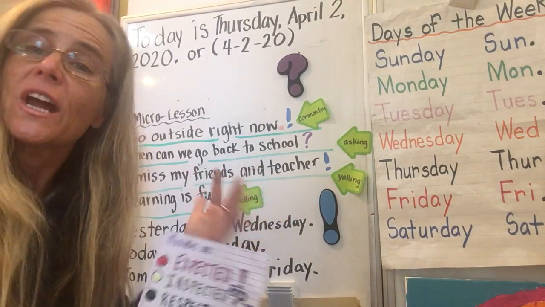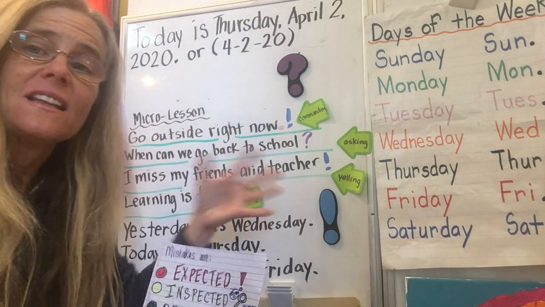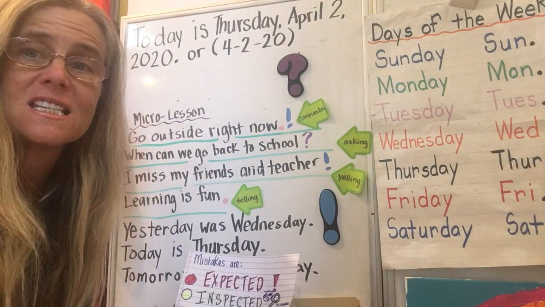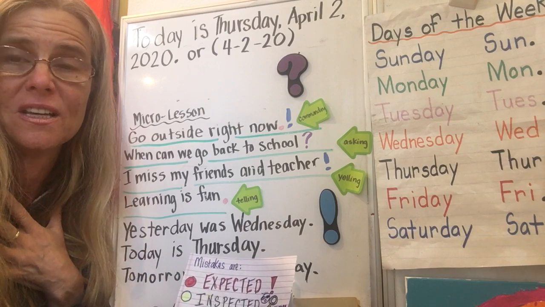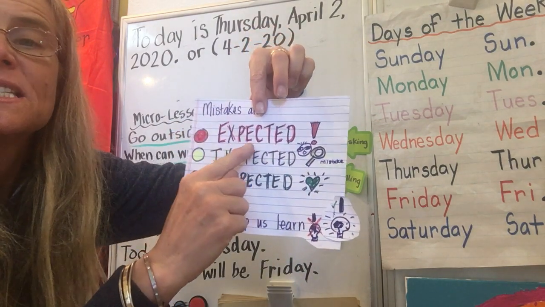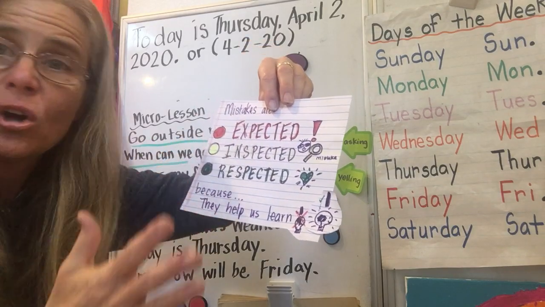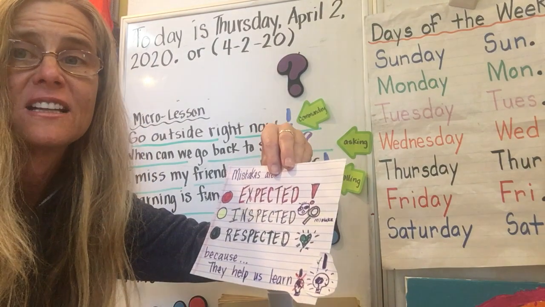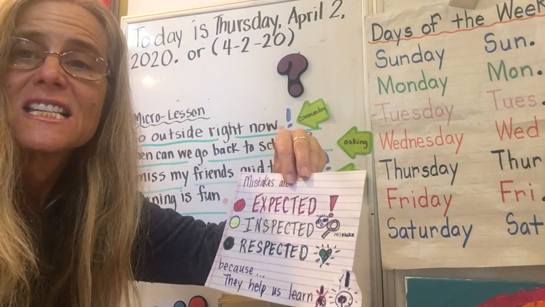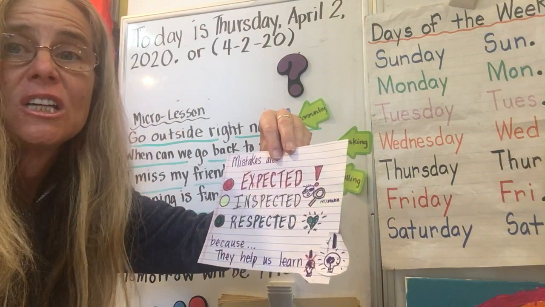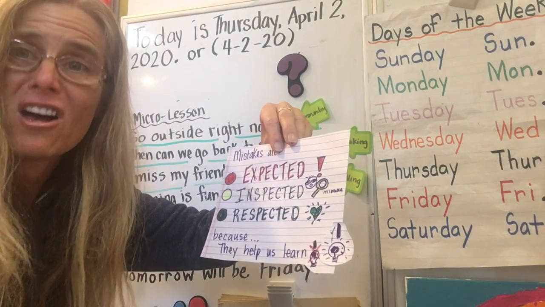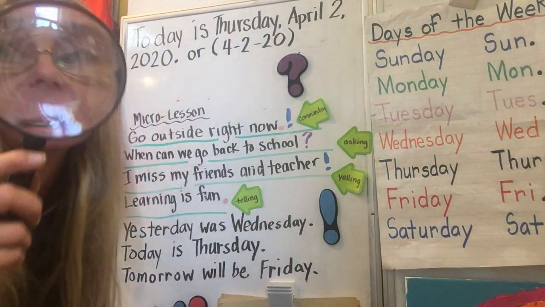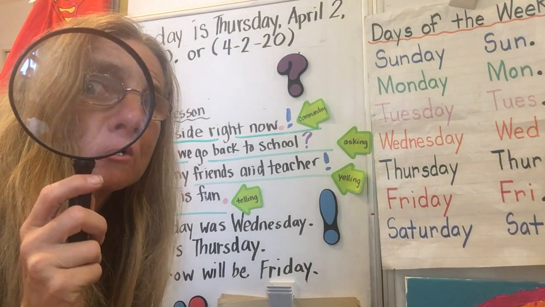Now, what's important for a teacher and for a parent is to sometimes let the mistake just organically happen when we're doing things, so that you as a little person get to see that we make mistakes too. Mistakes are okay. Remember, mistakes are expected. We're all going to make them. Sometimes they're little, like, which color marker did I need? And sometimes they're big, like, uh-oh, I spilled something or broke something or left something somewhere and lost it. Mistakes need to be inspected. Inspected means look very closely at it.